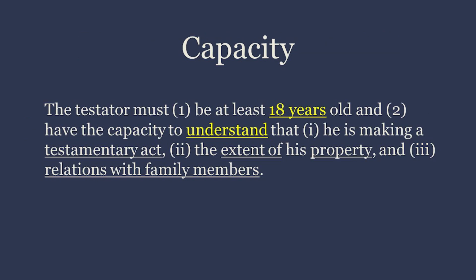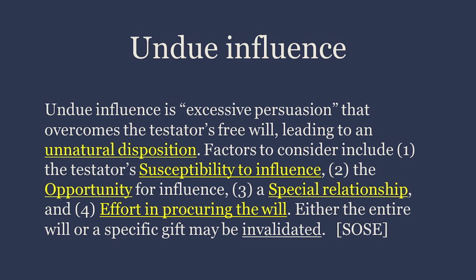Capacity. The testator must 1. be at least 18 years old and 2. have the capacity to understand that he is making a testamentary act, the extent of his property, and relations with family members. Undue influence. Undue influence is excessive persuasion that overcomes the testator's free will, leading to an unnatural disposition.